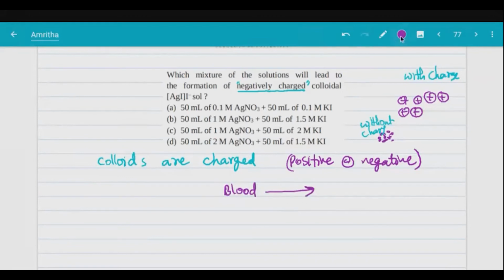So alums, what they do, alums are basically double salts, they contain charge, right? So if this is plus, this minus will combine, and now coagulation will take place. We can stop bleeding. Blood is positively charged, alums produce negative, or blood is negatively charged. So this positive and negative will combine and form coagulation. That's how we can stop the bleeding from minor injuries.